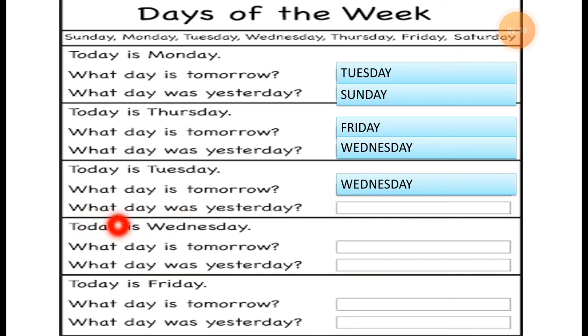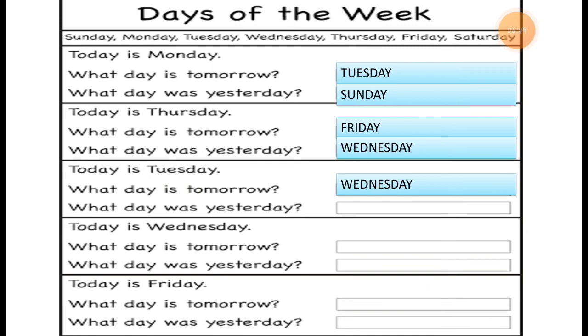Then yesterday. What day was yesterday? It means before Tuesday. Which day was it? The question is, if today is Tuesday, which day was before it? Exactly one day before.